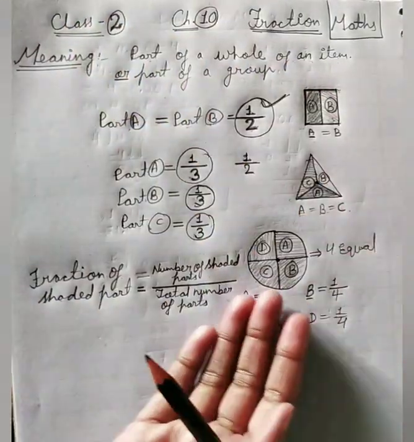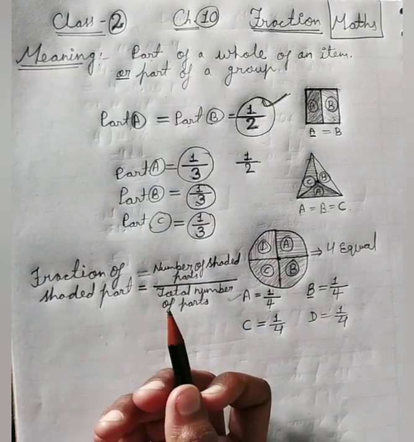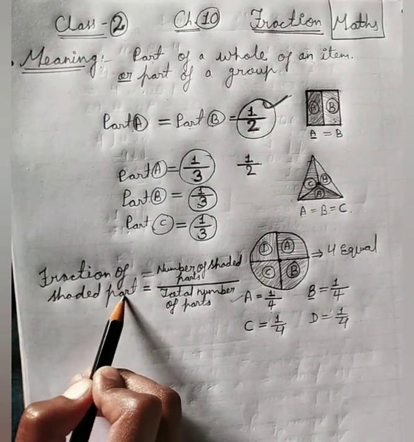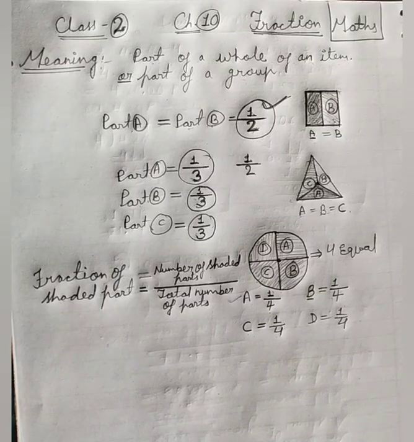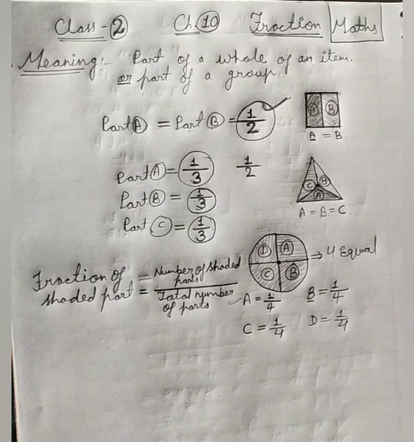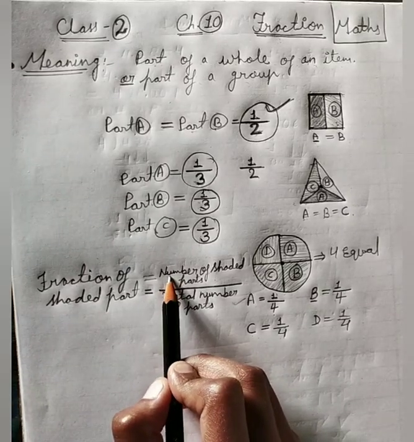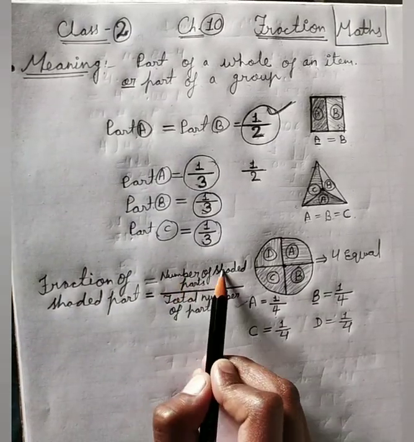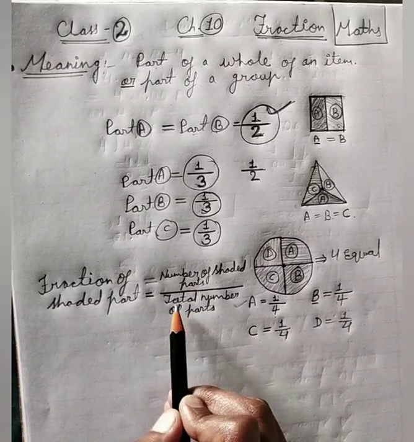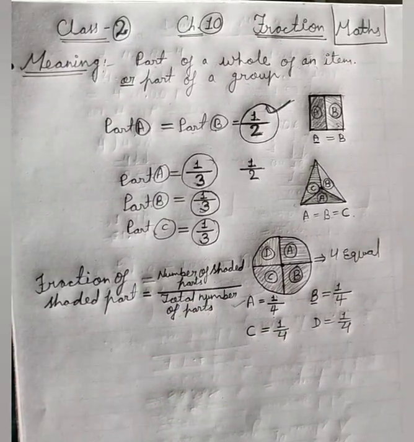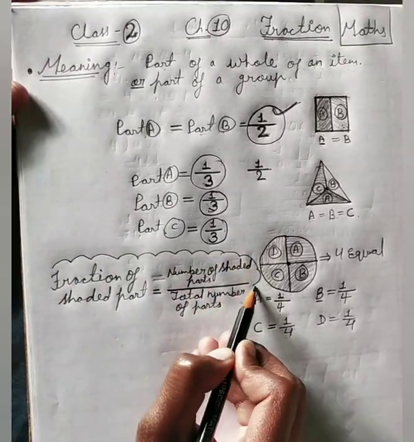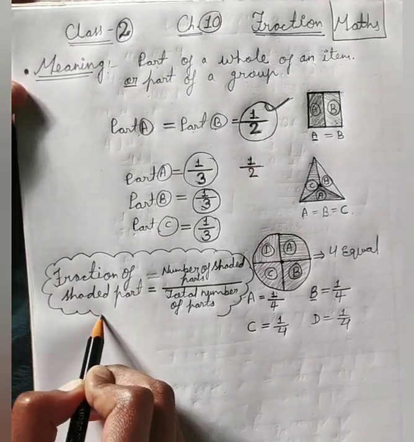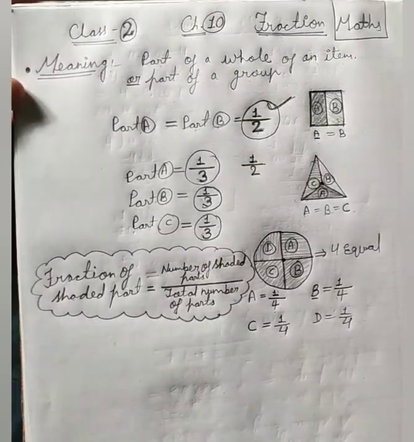So on the basis of these things, let's derive one formula, that is fraction of shaded part. If we have to find the fraction of any particular part, what should we do? First, we have to write the number of shaded parts. And at the bottom we have to write total number of parts. So here we derived the common formula. Okay, this is our common formula. We can use this one for finding the fraction of any kind of part.